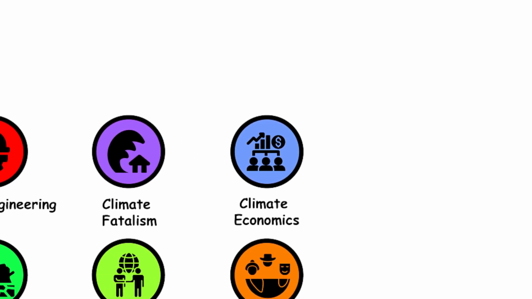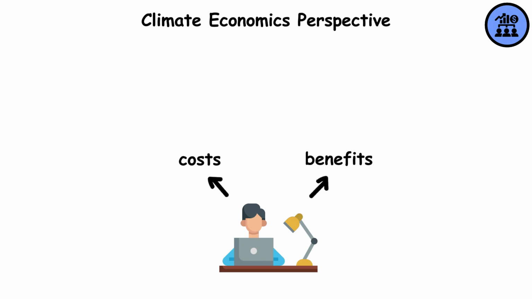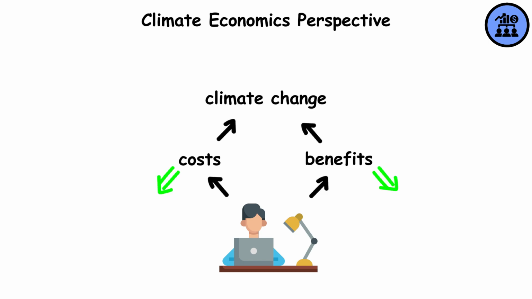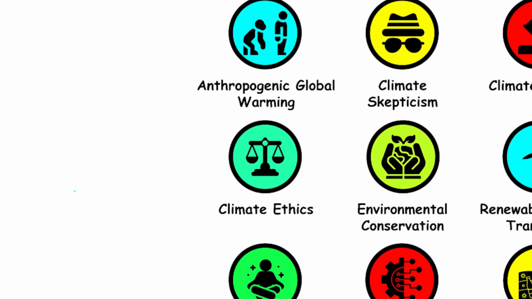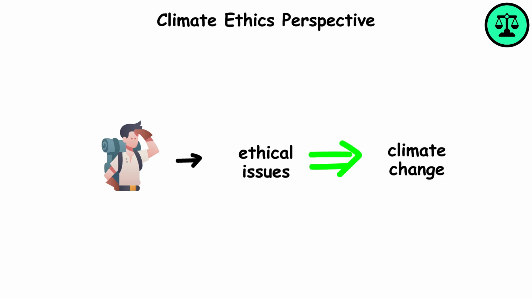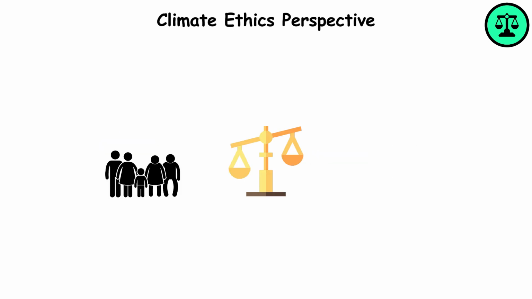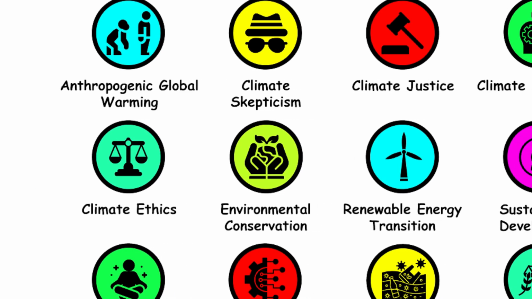Climate economics perspective. This perspective studies the economic costs and benefits of climate change and the policies needed to manage them. Climate ethics perspective. This perspective looks at ethical issues related to climate change, such as fairness between generations and countries. Environmental conservation perspective.